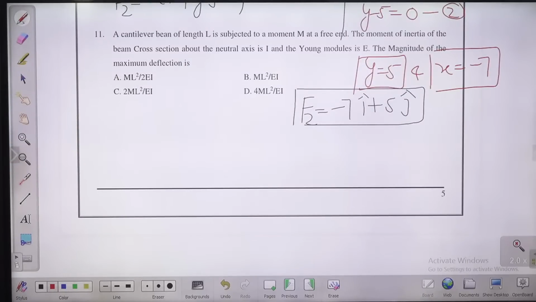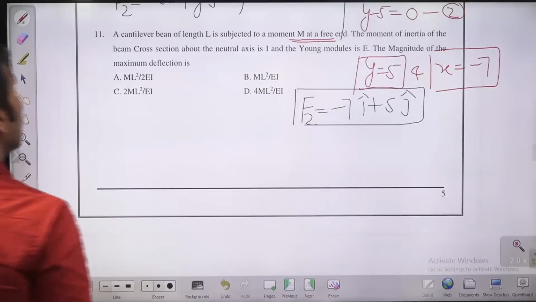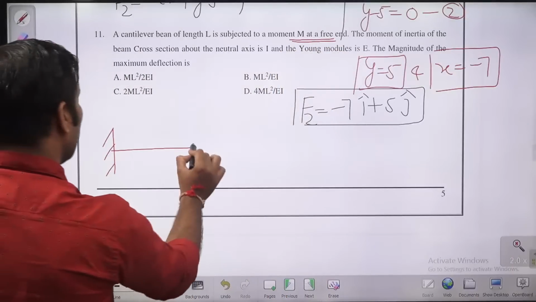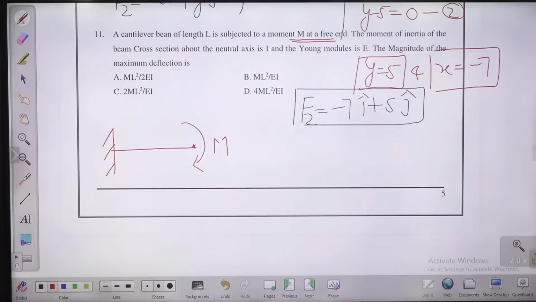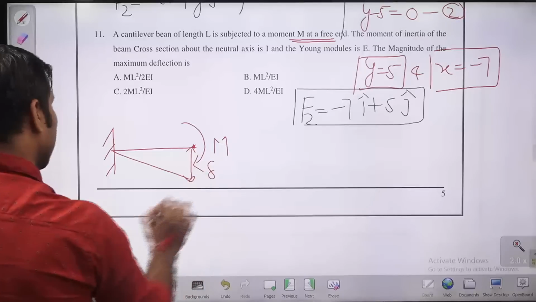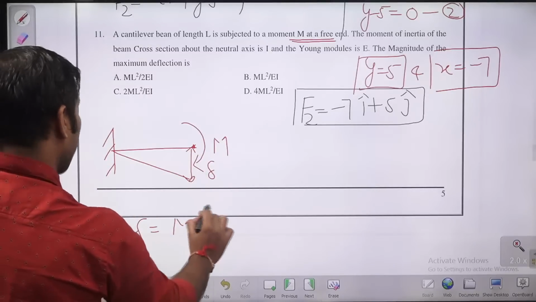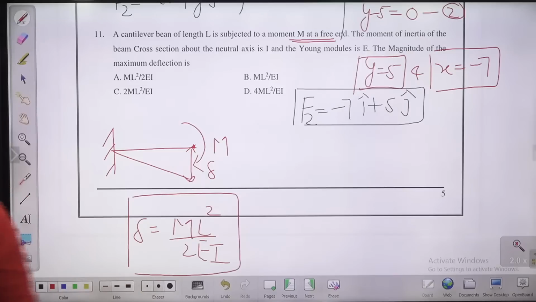A cantilever beam of length L is subjected to a moment m at the free end. The moment of inertia of the beam about the neutral axis is I, and E is the Young's modulus. The magnitude of maximum deflection, guys, you are going to get at the free end, and that maximum deflection will be ml square by 2EI. This is the maximum deflection we are going to get in this case.